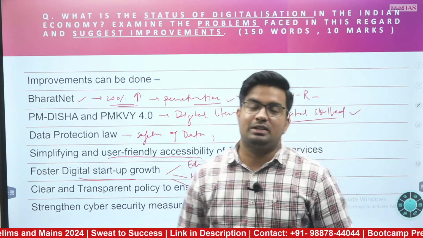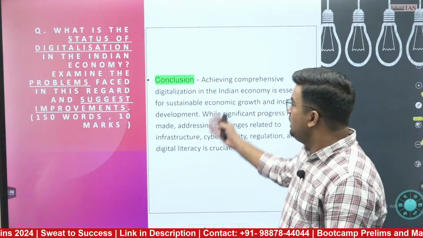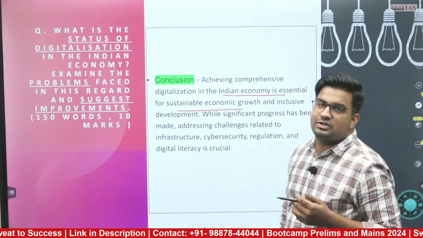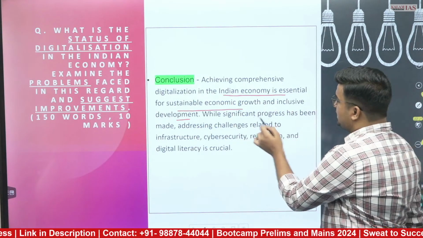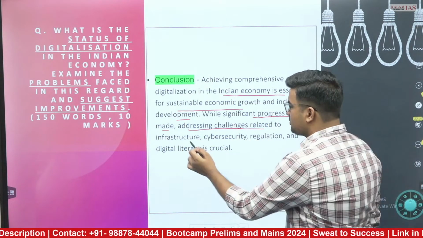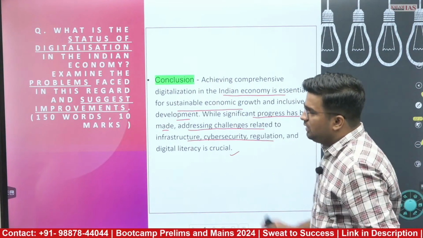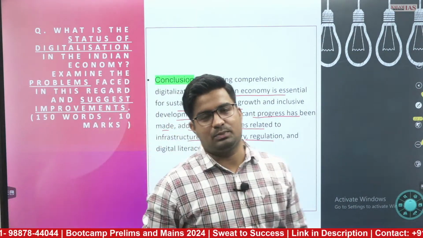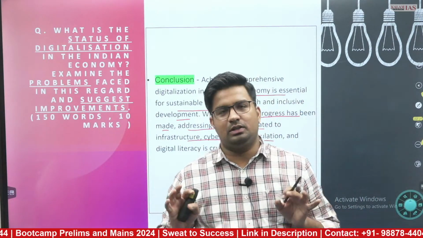I hope these were sufficient points for question number 2, and with that you can conclude in a way: achieving comprehensive digitalization in the Indian economy is essential for sustainable economic growth and inclusive development. While significant progress has been made, addressing challenges related to infrastructure, cyber security, regulation, and digital literacy is crucial. So you have concluded in a similar way that shows the more positive aspect of it. These were the 2 questions. I hope these were clear to you.